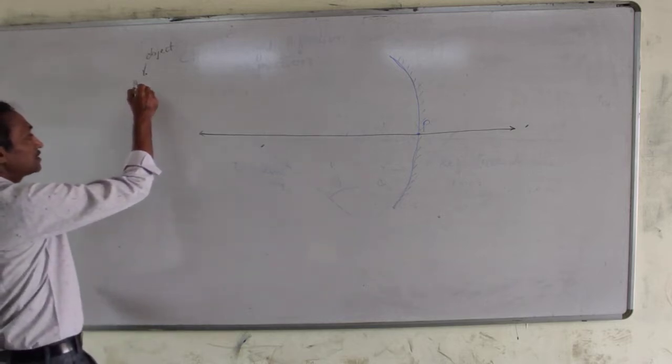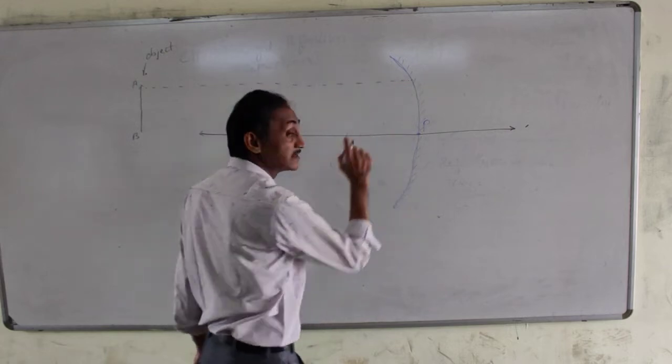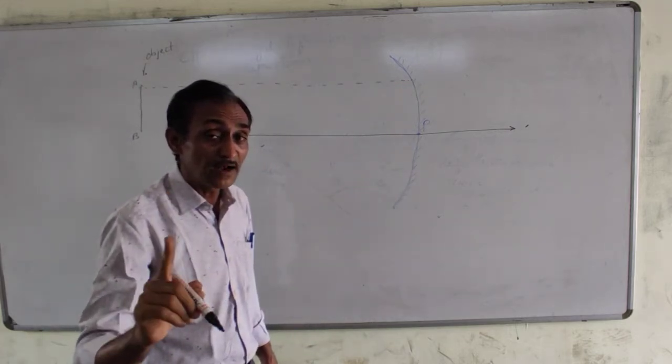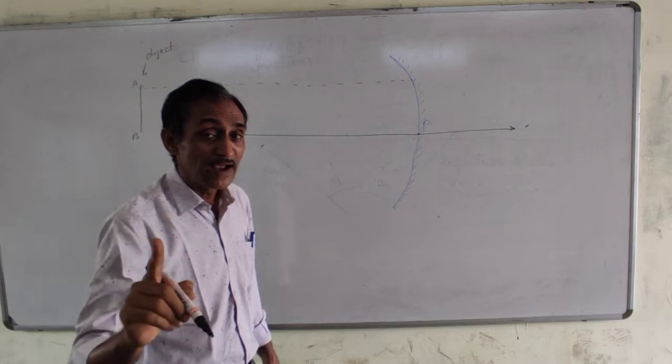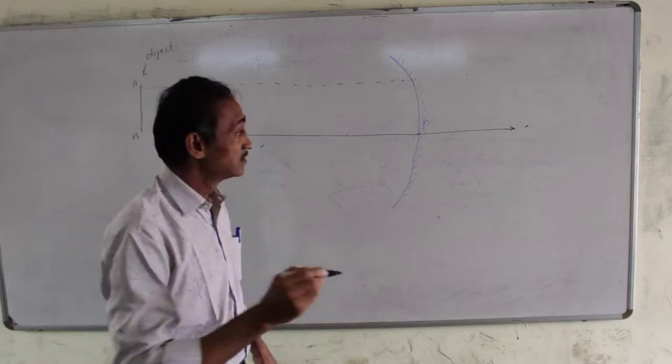So the rays of light are parallel to the principal axis, and as I explained previously, the rays which are incident parallel get reflected and meet at the focus.